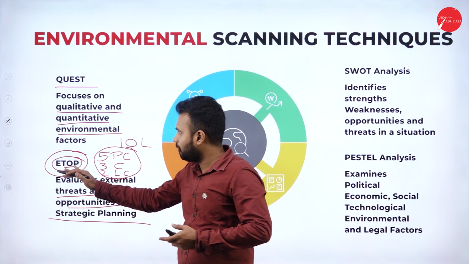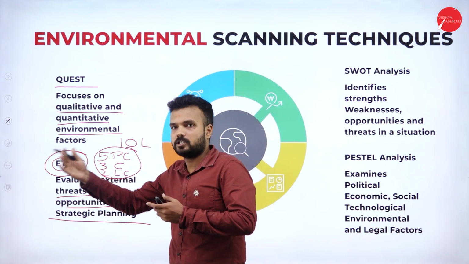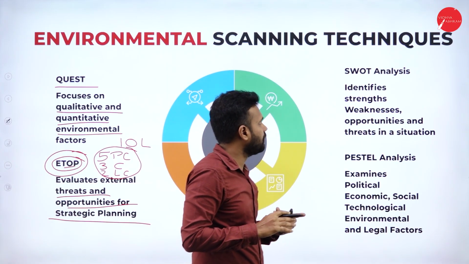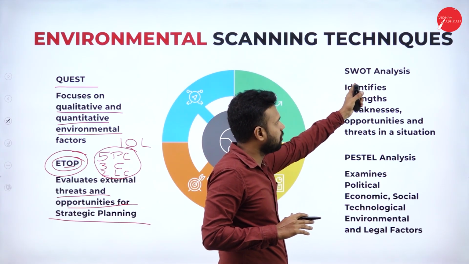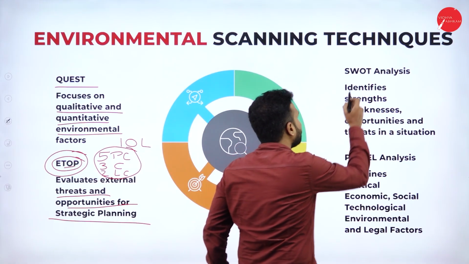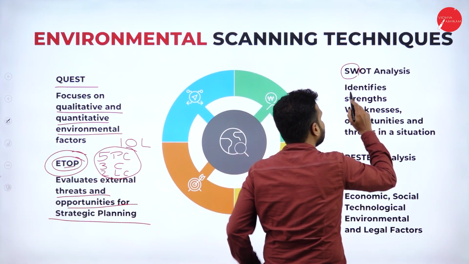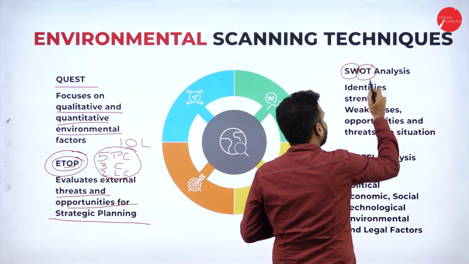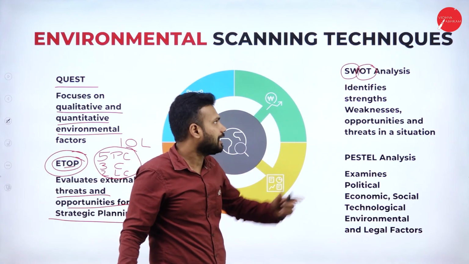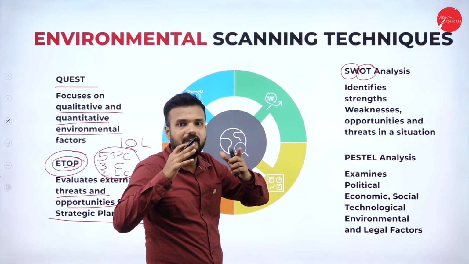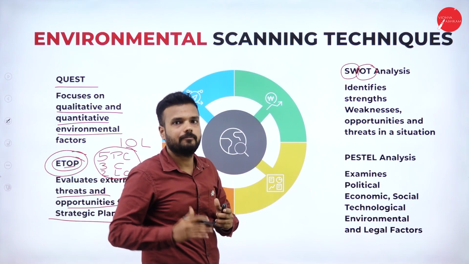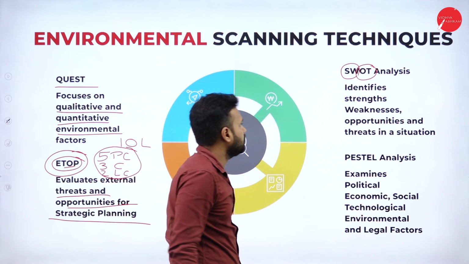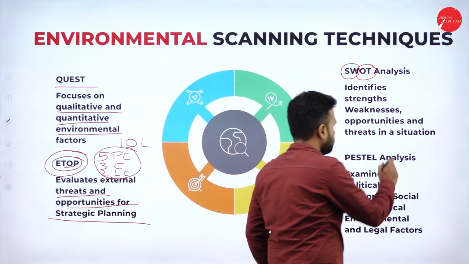When it comes to ETOP analysis and QUEST analysis, we are supposed to apply them to the external environment, not the internal environment. When it comes to SWOT analysis, the name itself says it: strength, weakness, opportunities and threats. Strength and weakness we are supposed to find in the internal environment, and opportunities and threats we can find in the external environment. I repeat, strength and weakness are found in the internal environment. Opportunities and threats we need to find in the external environment. So it helps to identify the strengths, weaknesses, opportunities and threats in the situation.